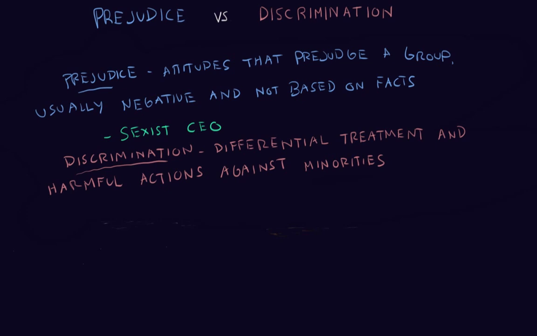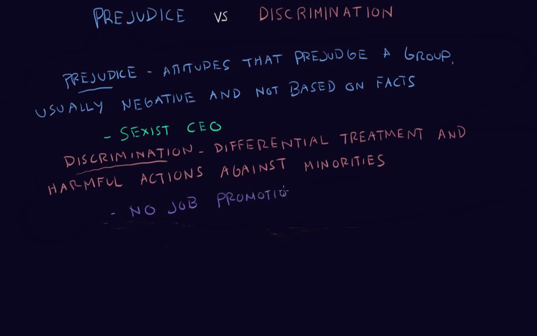Going back to our previous example with the sexist CEO, we already know that he doesn't like women. But say there's a woman who is very capable. She's been with the company for 10 plus years. She's extremely deserving of the promotion and the raise. But if the CEO decides not to promote her and instead gives the job to his buddy just because she's a woman, that's discrimination. So that's the big differentiation here.